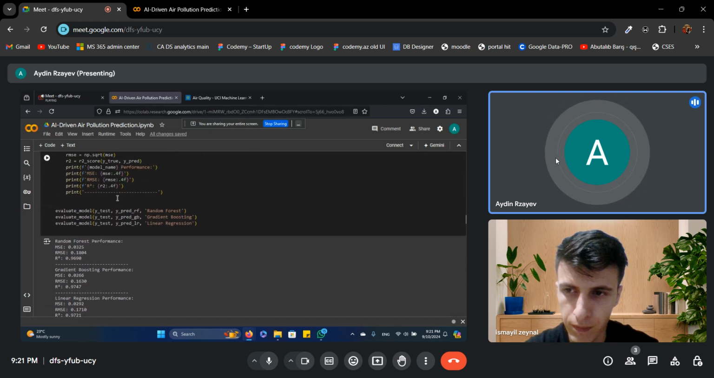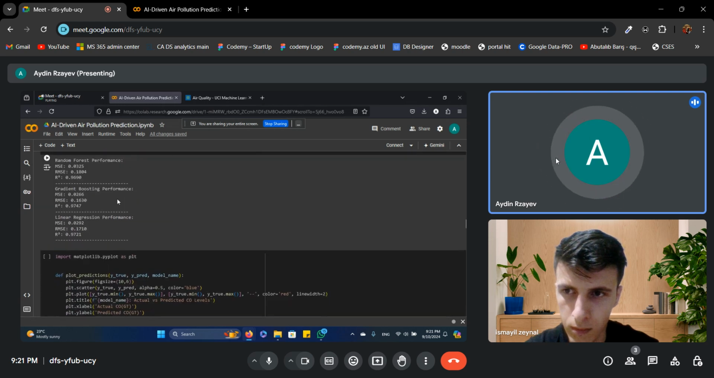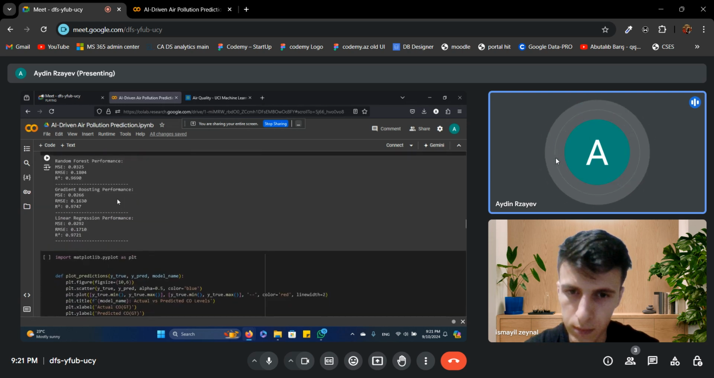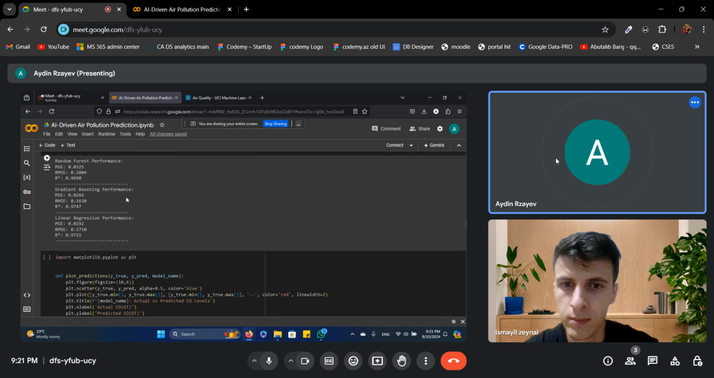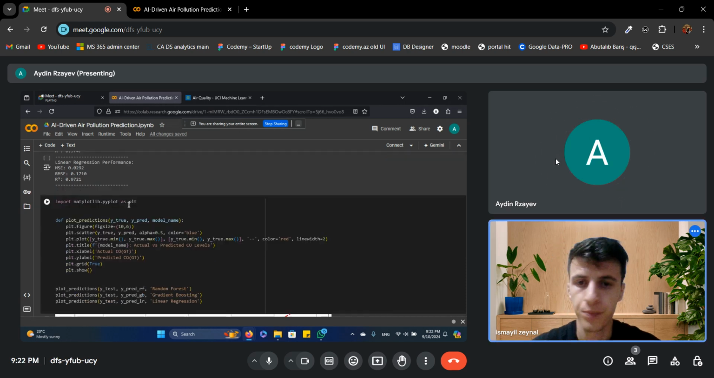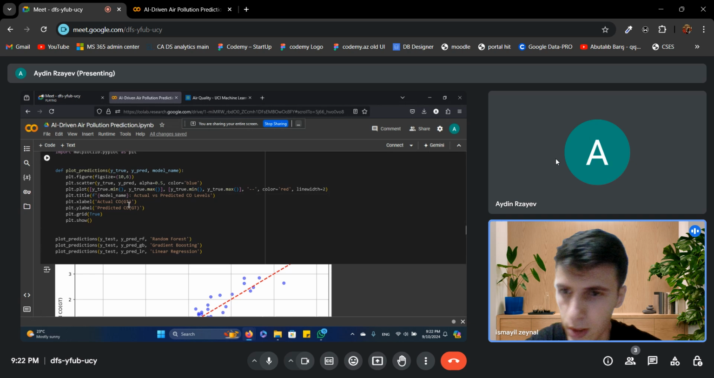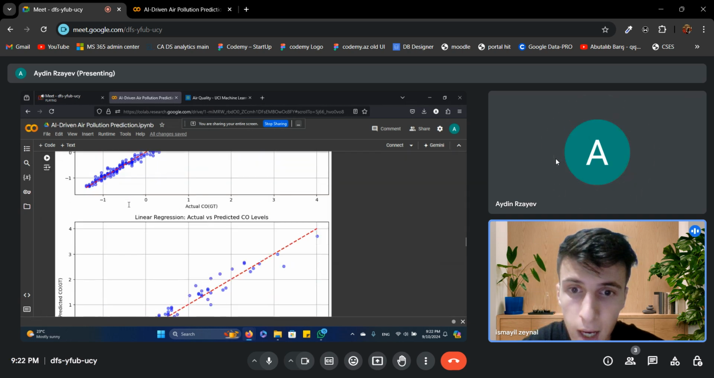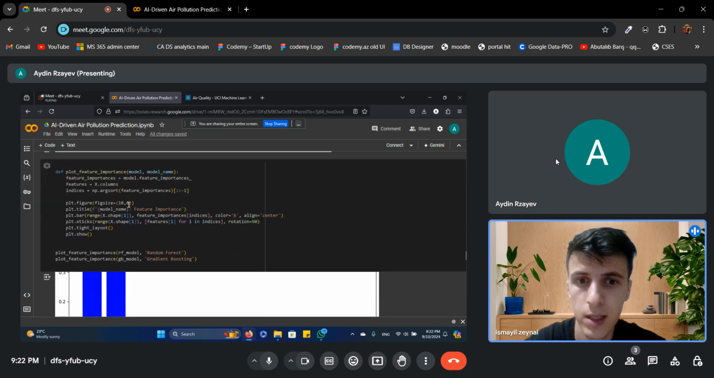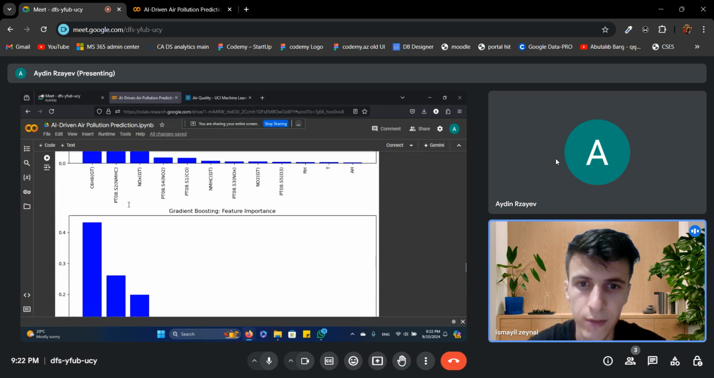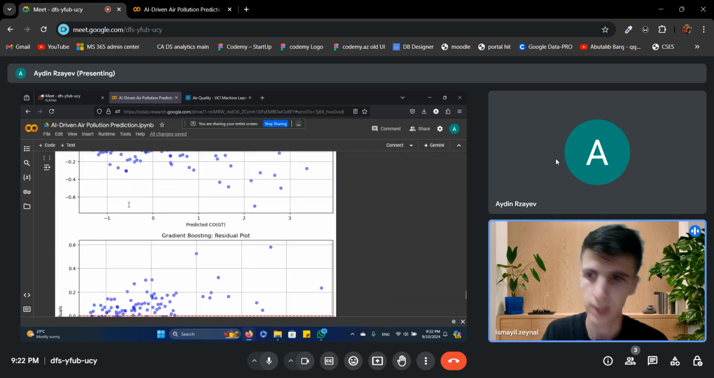Then we also use RMSE measurement techniques. About the results, we also visualize the results by plotting the predicted CO levels against the actual values. Aydin will show us these plots. This helped us see where the model made good predictions and where it might need improvements. And the application of our project, Aydin will speak about it.